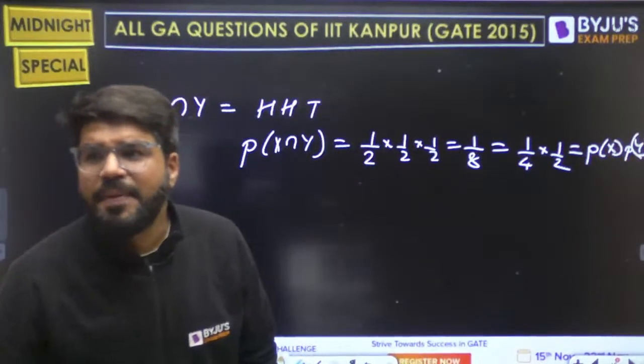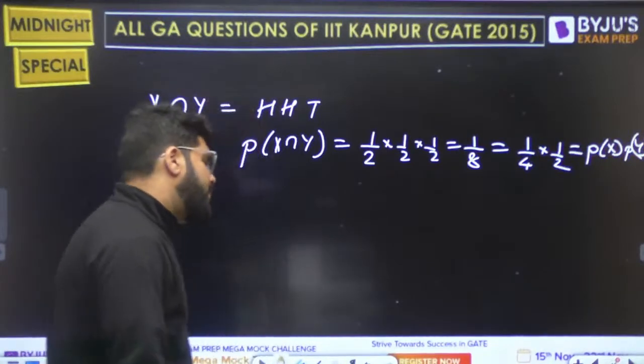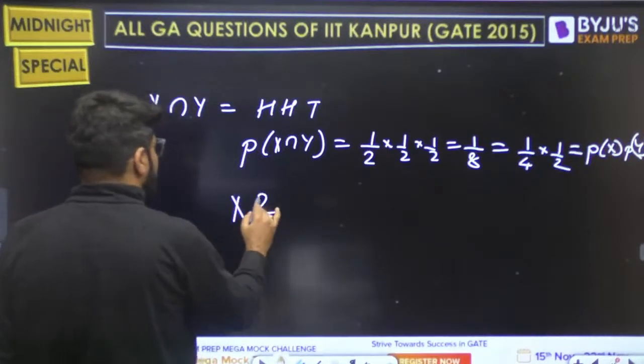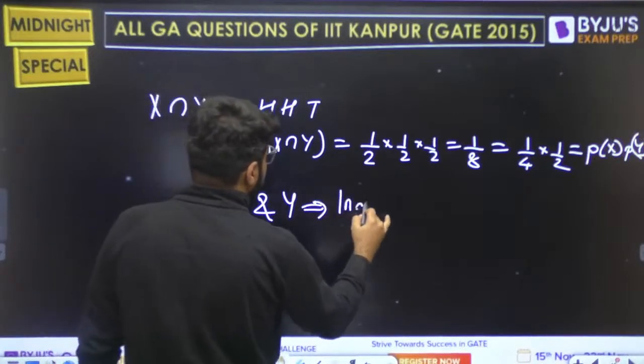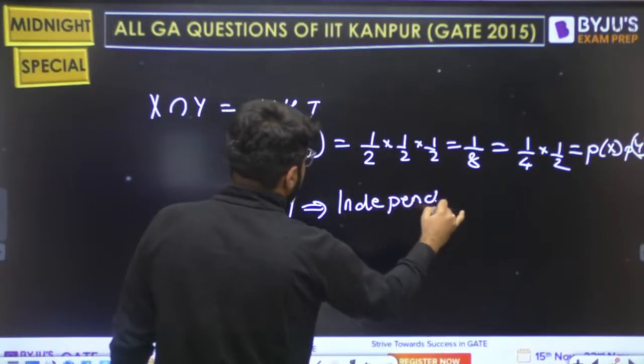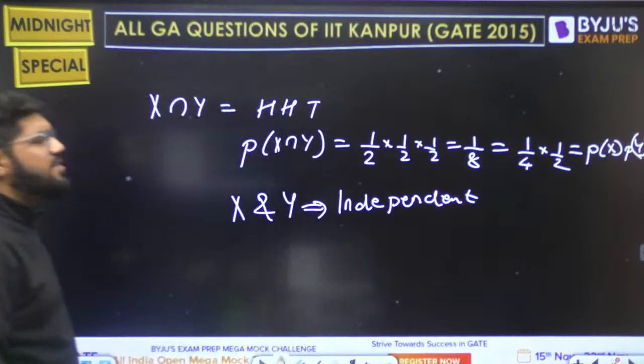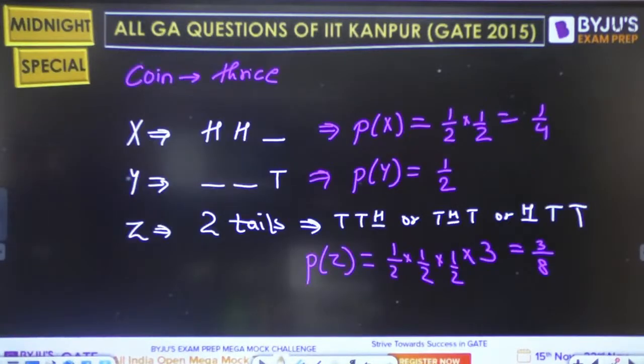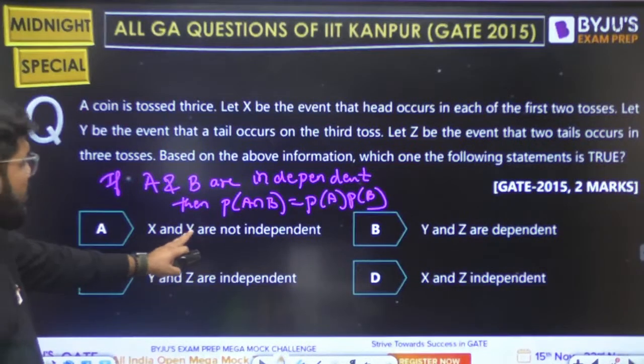So are X and Y independent? Absolutely. This is very clear that X and Y are independent of each other, because probability of X intersection Y is Px Py. So X and Y are not independent.